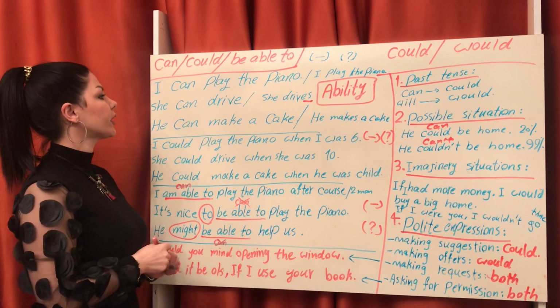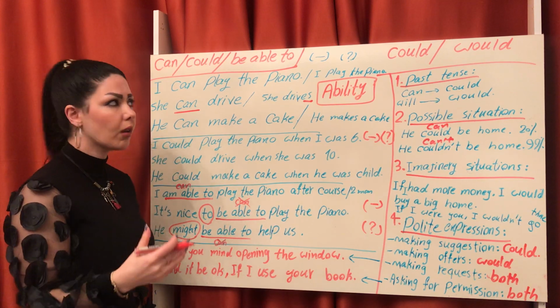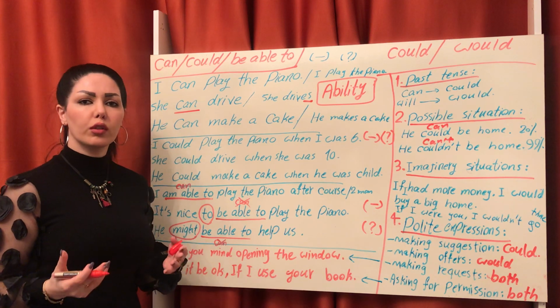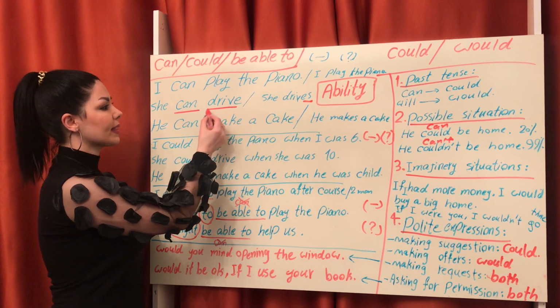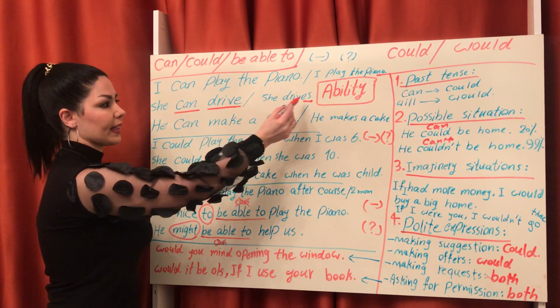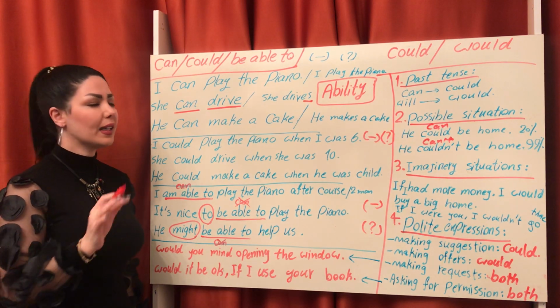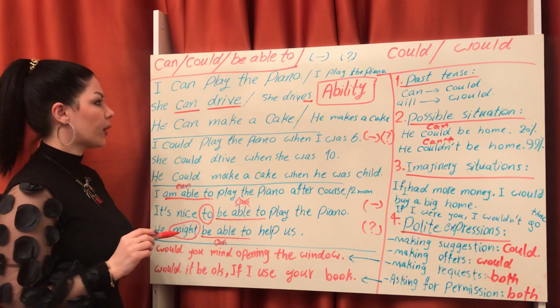But after can and also after all modals, can, could, be able to, would, should, will, all of them, we use the base form of the verb, without s, without ing, without ed, anything. Just the base form of the verb.